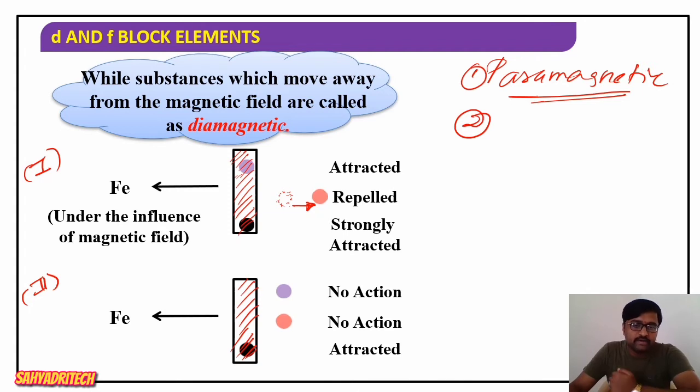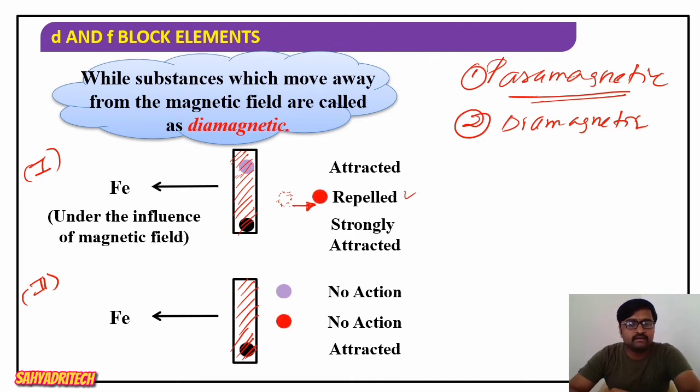The second substance, which moves away from the magnetic field, is called diamagnetic. Diamagnetic substances.